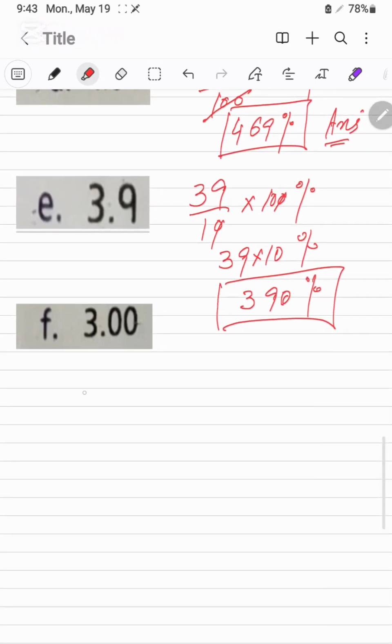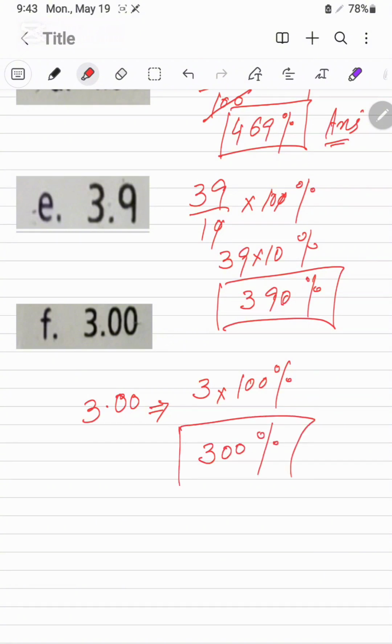Next, going to find out this 0.03. It will be converted into simple fraction. It is actually 3, and we will multiply it with 100% to convert into percentages. It is just 300% its answer.